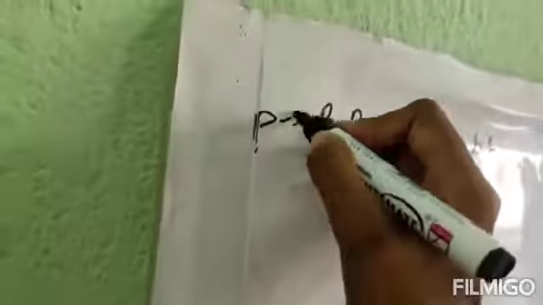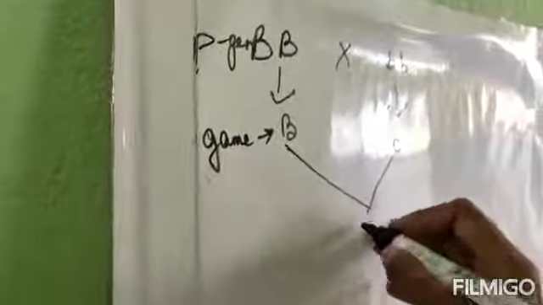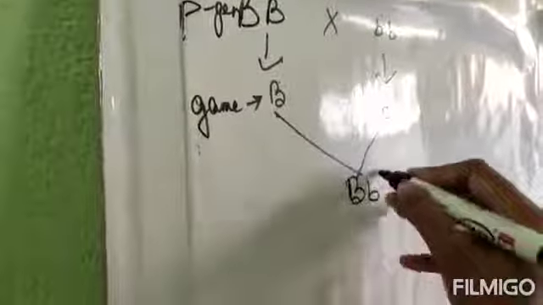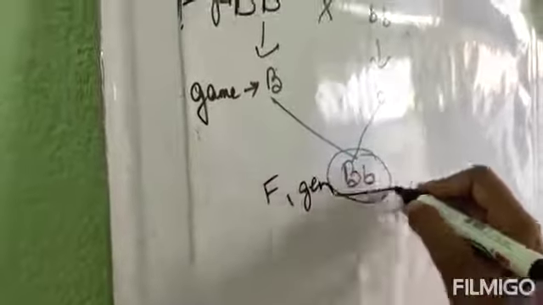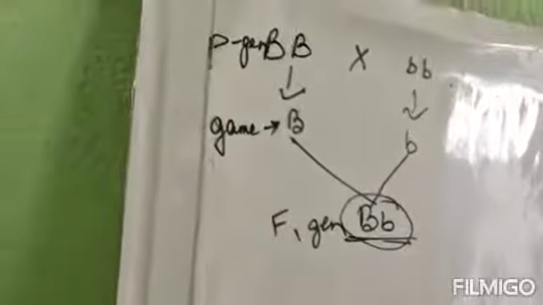So this is the P generation. We are getting gametes. So these are the gametes. So in the next generation, that is in the F1 generation, what will be the character? This is the genotype. Is it pure black or pure white? No, it is actually a hybrid black. So in the next generation, the character we will be getting is the hybrid black, option C.